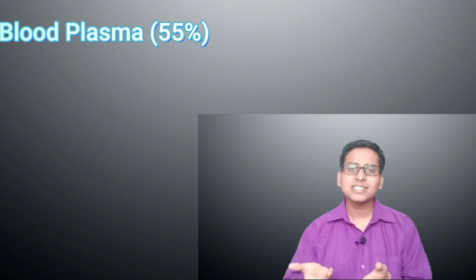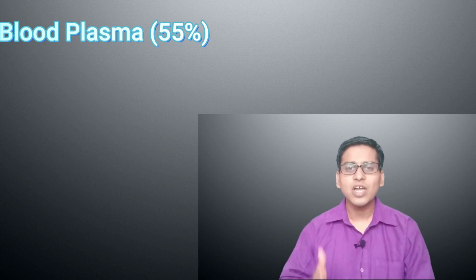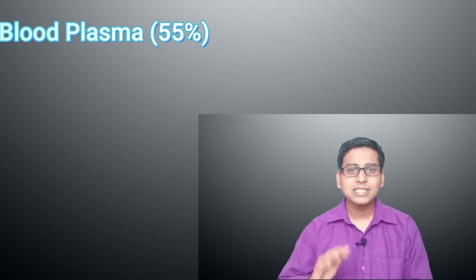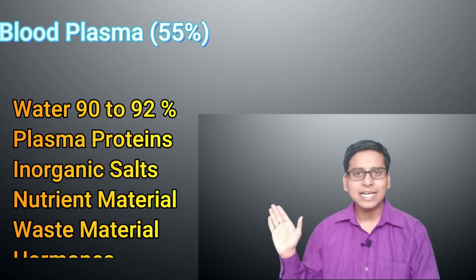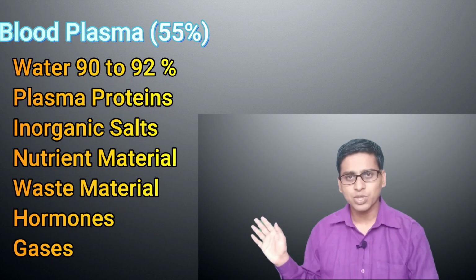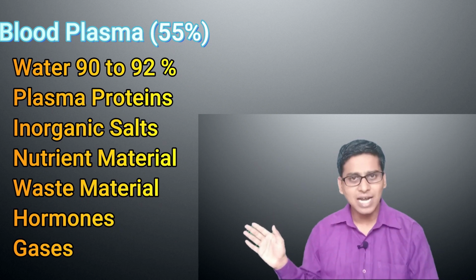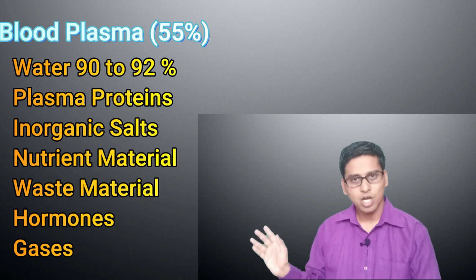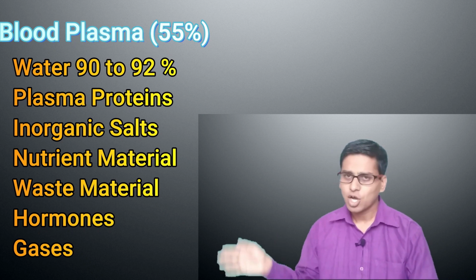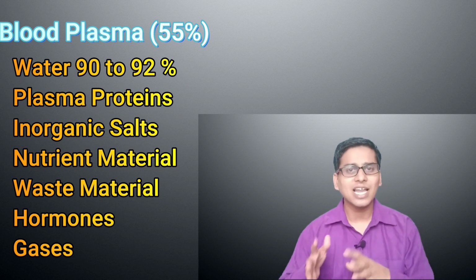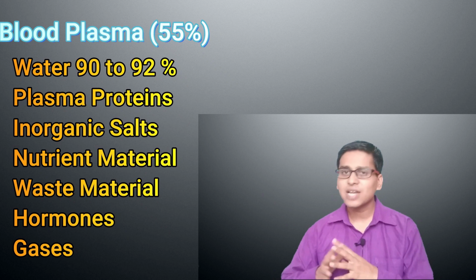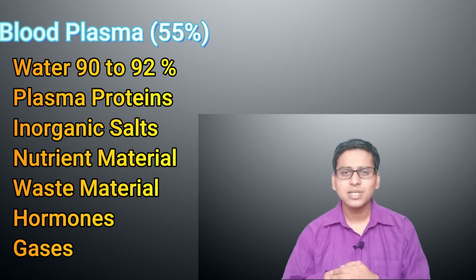The next point related to blood is blood plasma. We already discussed that blood plasma contains 55% of the total blood volume and it is composed of these things. That is water, 90 to 92%. After water there is plasma protein. After plasma protein there are inorganic salts, then nutrient material, waste material, hormones and gases. All these are the composition of the blood plasma. This blood plasma is a yellow colored alkaline fluid and these contents are very important.